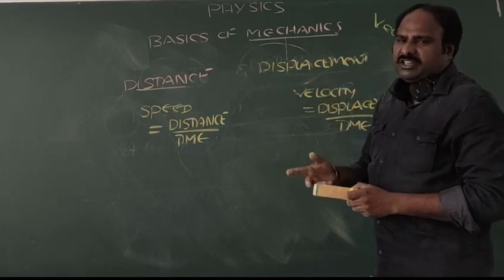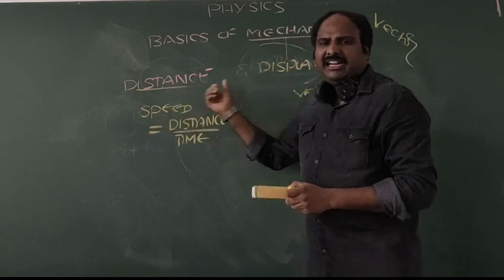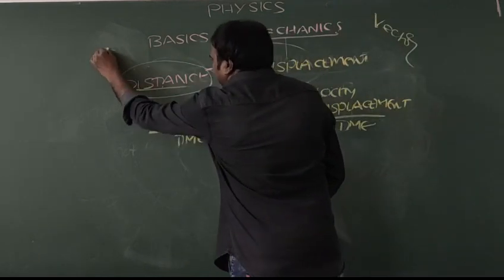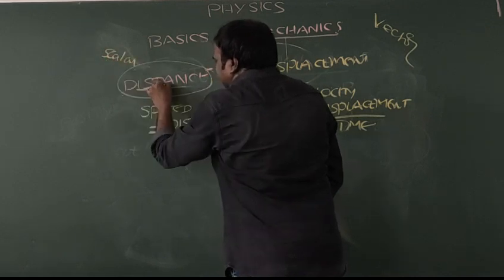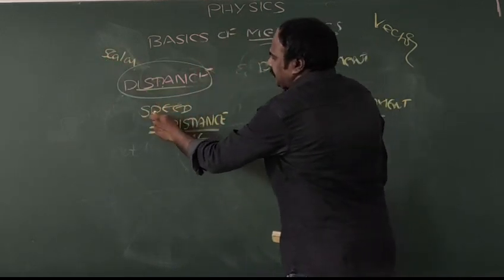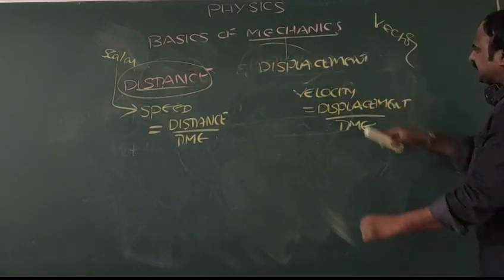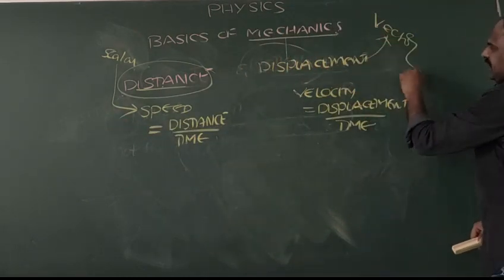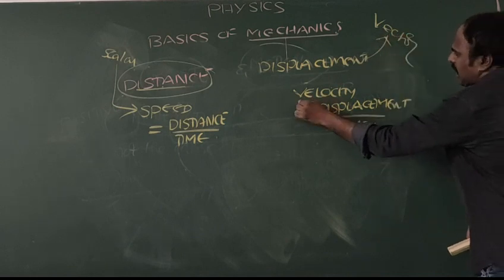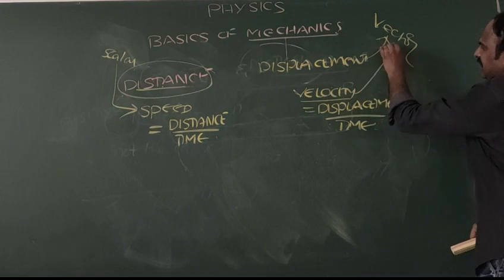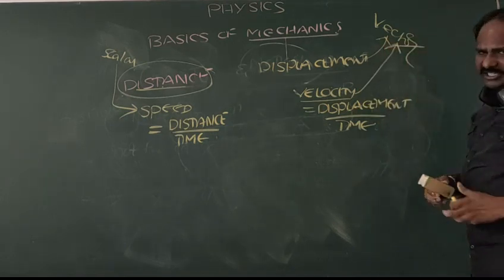In such simple words, we can define speed and velocity. And as discussed, distance is a scalar. If distance is a scalar, automatically speed is also a scalar. Displacement is a vector quantity. If displacement is a vector, automatically velocity, which depends on displacement, is also a vector.